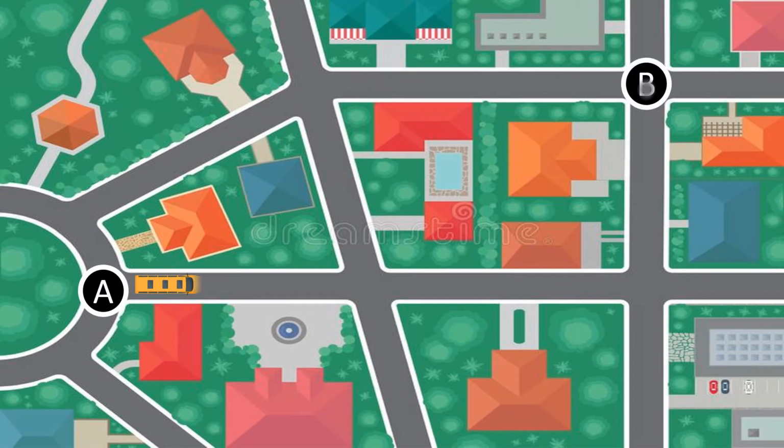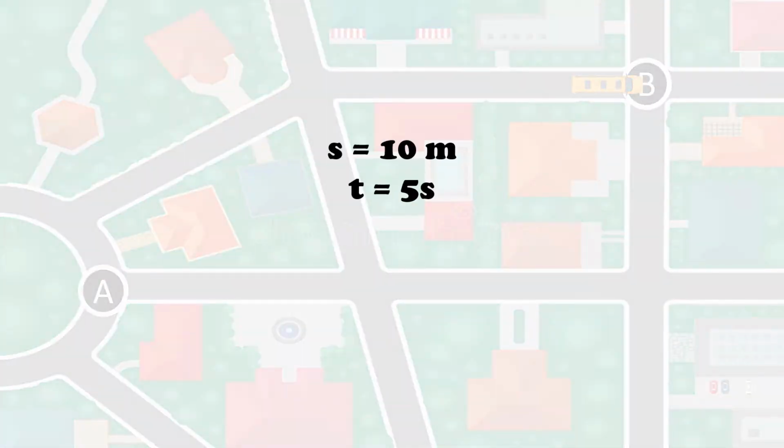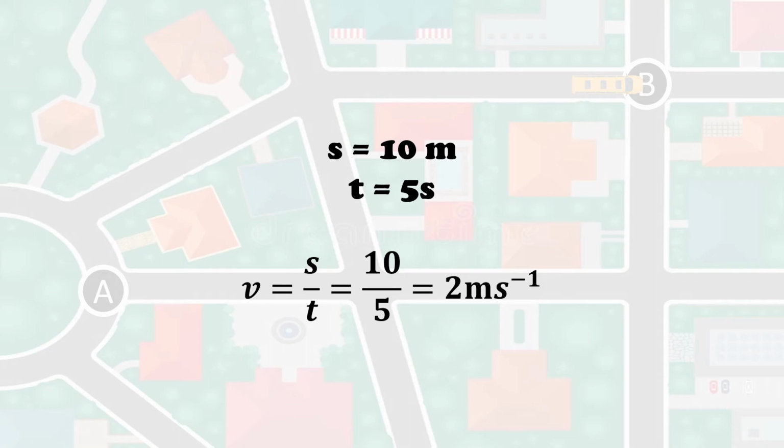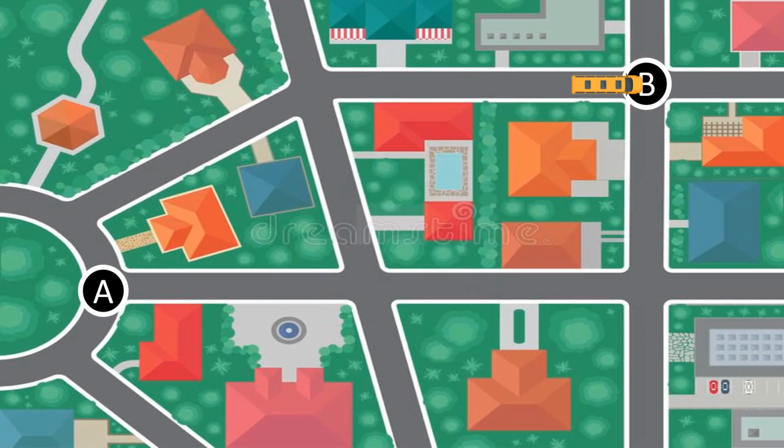Let us look back into the same example where we calculated the distance and displacement, but now the time will also be considered. The bus travelled a distance of 10 meters in 5 seconds. By the definition of speed, speed is equal to distance upon time, or v is equal to s upon t. So, in this case, speed would be 10 upon 5, that is 2 meters per second.